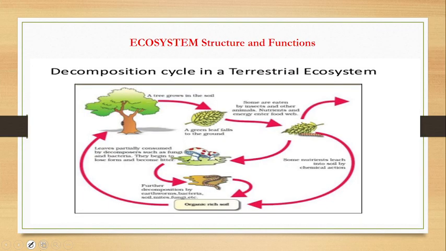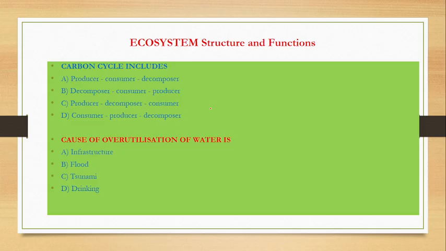Here we have the decomposition cycle of the terrestrial ecosystem, where all of you are concerned. In the case of the terrestrial ecosystem, it goes from producer to decomposer. Next, here are some questions that anyone can answer. First one, the carbon cycle includes. Where is the carbon? Carbon dioxide. Okay. The carbon dioxide is used by the plants.